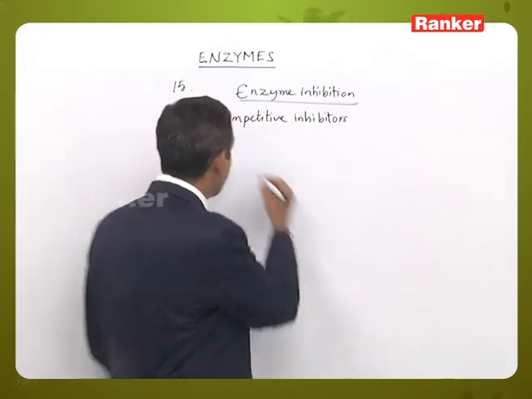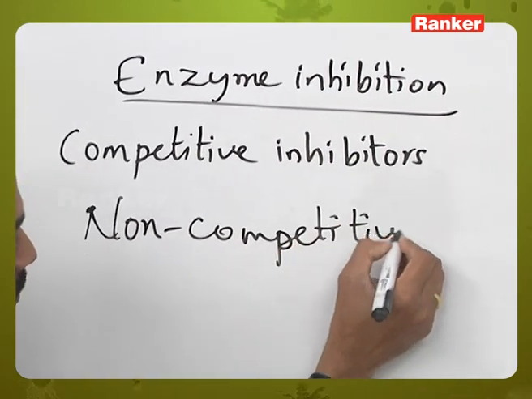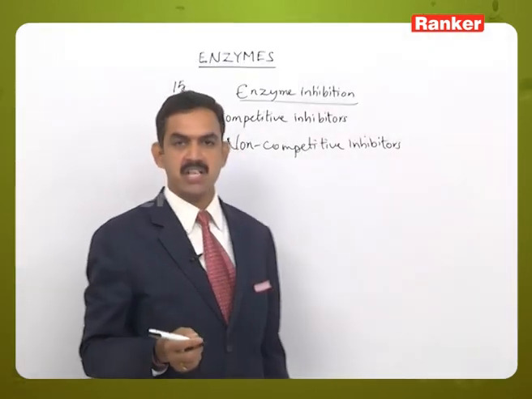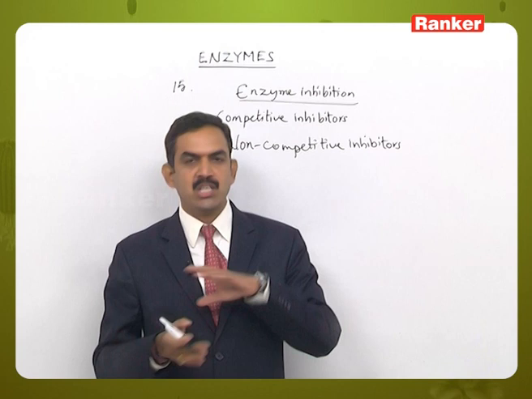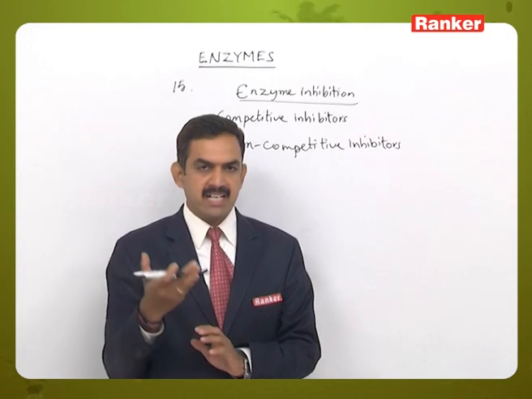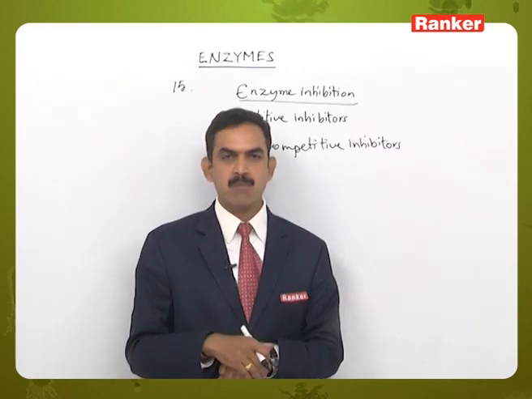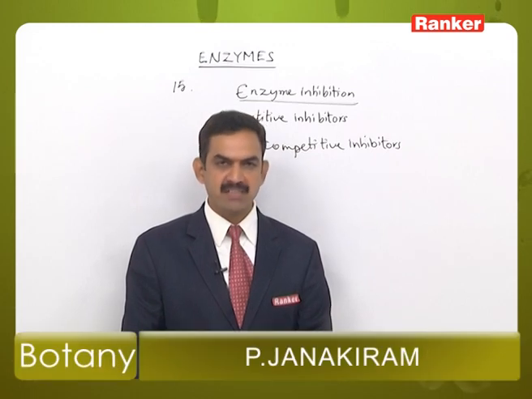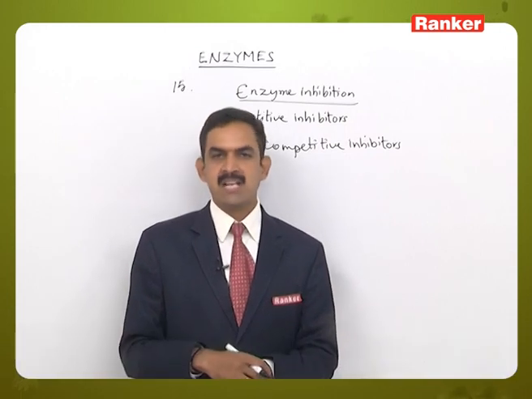Whereas in non-competitive inhibition, the non-competitive inhibitor is the one which does not have a similar structure to that of the substrate molecule, and it will occupy any other site on the enzyme molecule other than the active site. But whenever it attaches to the other site, it shows its effect by changing the shape of the active site. So that is how the non-competitive inhibitor, despite not having the same structure and shape as the substrate, is inhibiting the enzyme activity.